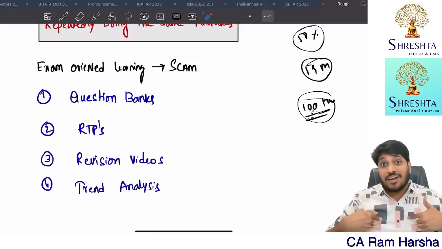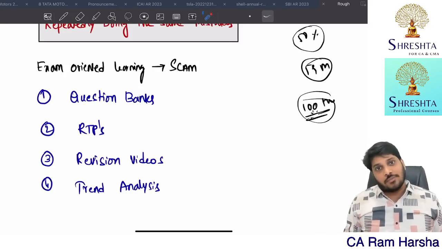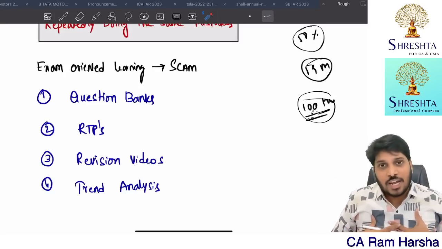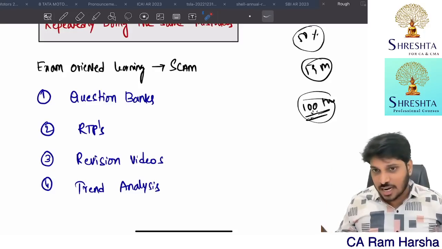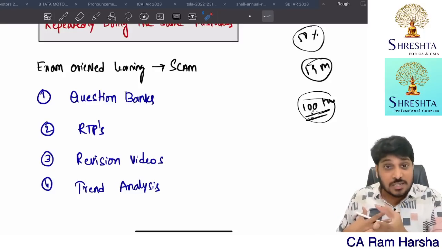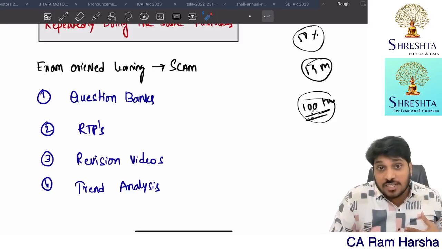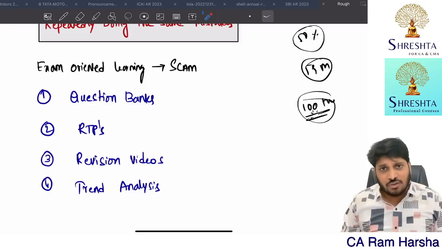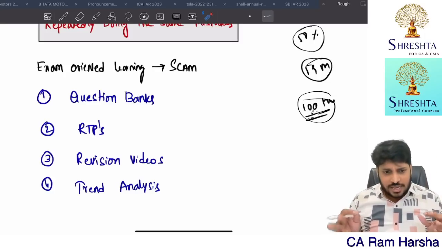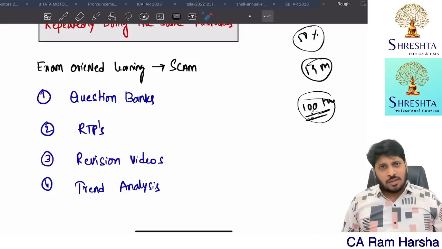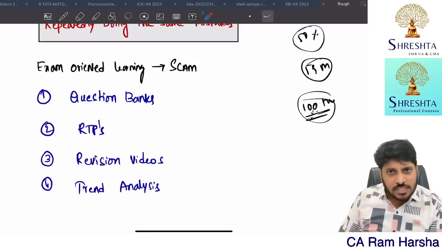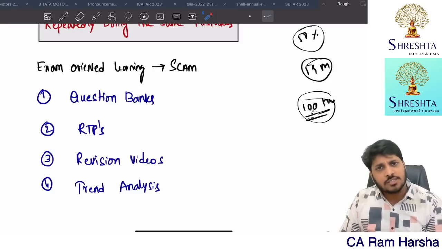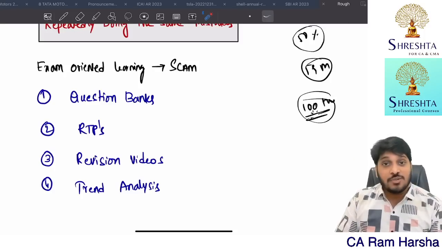The person who is doing valuation doesn't know which answer is correct, because the main drawback in valuation is that people who are valuing the papers are not from a teaching background. Understand that. If I value the audit question paper, and you write some alternative answer, I can understand whether your answer is correct or not. But the person who is doing valuation today is not from a teaching background. So he doesn't know anything about the subject. He will look at the suggested answer, look at your answer. If it is matching, he will put marks. If it is not matching, he will just skip it, and will not award any marks. Why? Your answer is not matching the suggested answer.